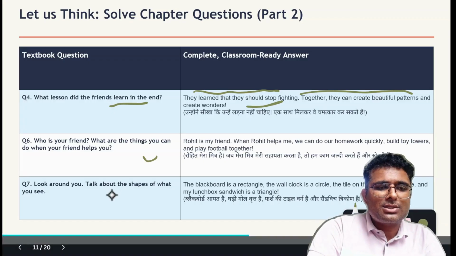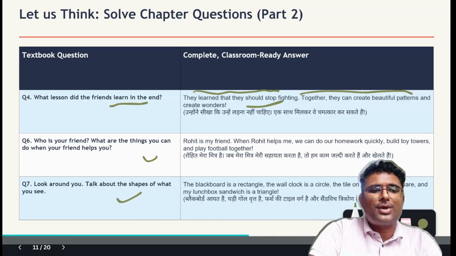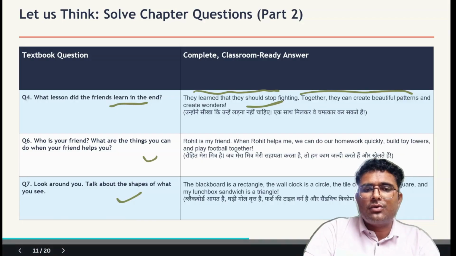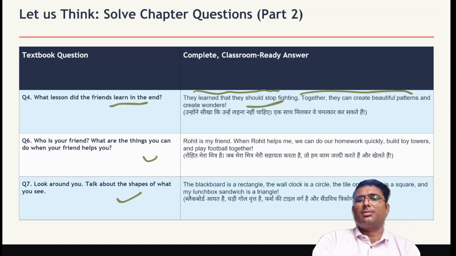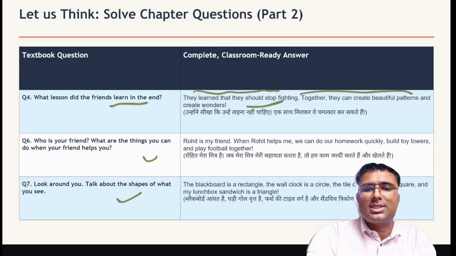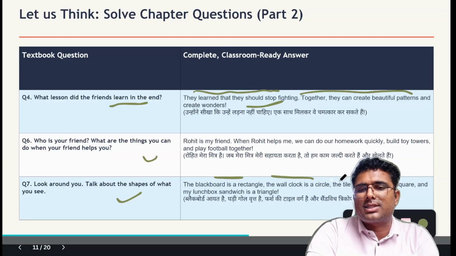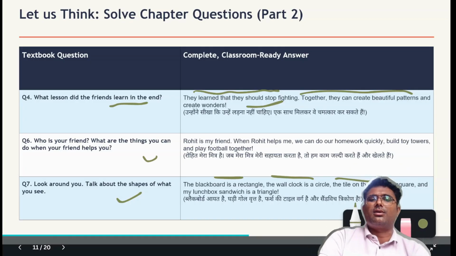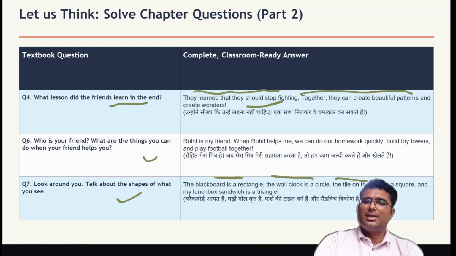The next question is, look around you, talk about the shapes of what you see. So you have to look around in your classroom and find the shapes in different things, like the blackboard is a rectangle, a wall clock is a circle, the tile on the floor is a square, and my lunchbox or sandwich is a triangle.